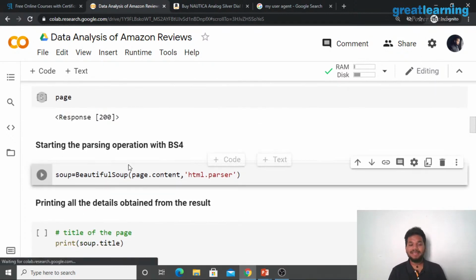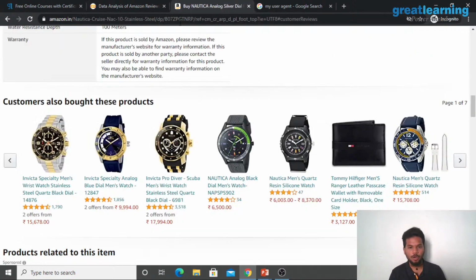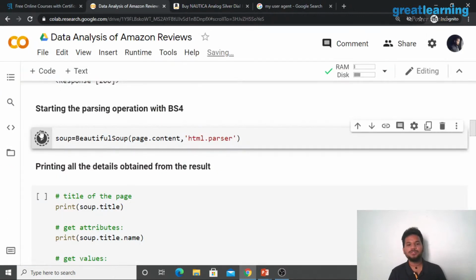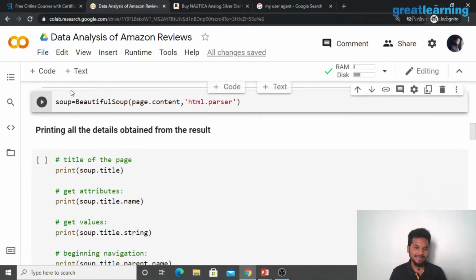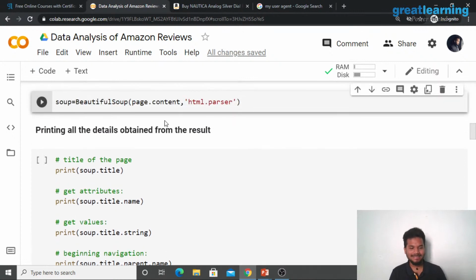Perfect. Now the next thing that we have to take a look at is how we can use Beautiful Soup to actually pull the data and find out details that are present on our watch review page, right? This page. To do this, we use Beautiful Soup. We try to pull all the content and we're telling it, hey, what you are seeing is a web page that is written in HTML. So use the HTML parser to bring me all the page content that is present there. Whatever it is that you want to see. Do you want to see the title? Do you want to see the name? You're going to see a lot of details, right? That's exactly. Let me zoom out a little.